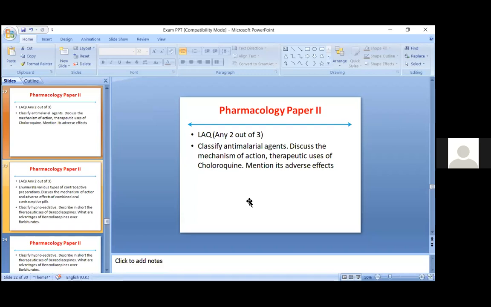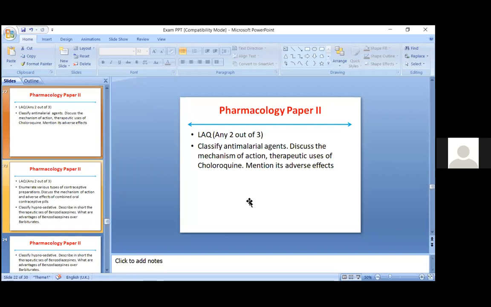So if you just remember the anti-malarial drugs in the form of ABCD, that is, A stands for 4-aminoquinolines, 8-aminoquinolines, and amino alcohols. B stands for biguanides. C stands for cinchona alkaloids. D stands for diaminopyrimidines. Then you also write about QTMNS, that is quinolones, tetracyclines, Mannich base, naphthoquinone and sulfonamides. So if you remember ABCD as well as QTMNS, you can easily write the classification of antimalarial agents.